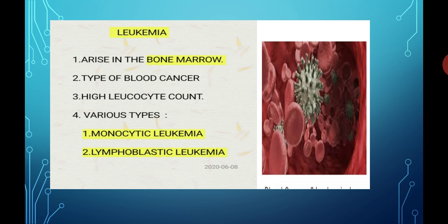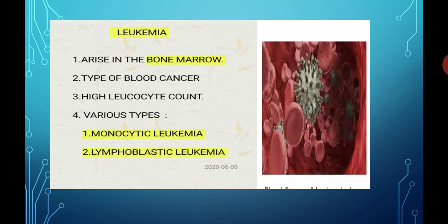In leukemia, there is an excessive formation of WBC in the bone marrow. The main symptom of leukemia is an excessive formation of white blood cells, or WBC, in the bone marrow. Further, people suffering from leukemia have a very high leukocyte count.